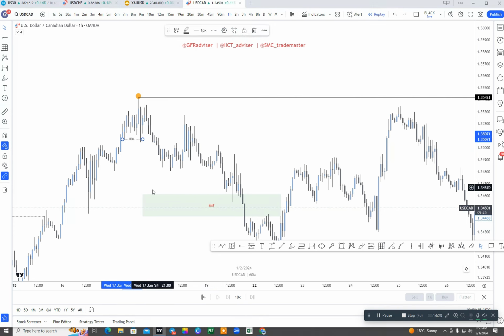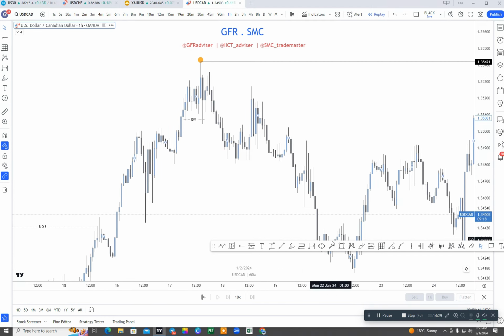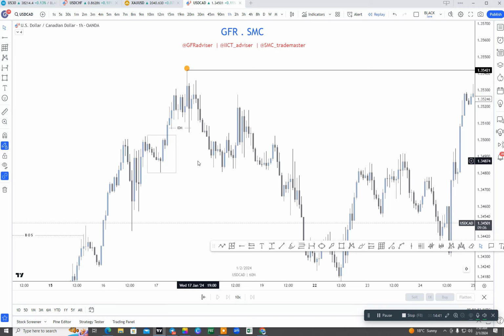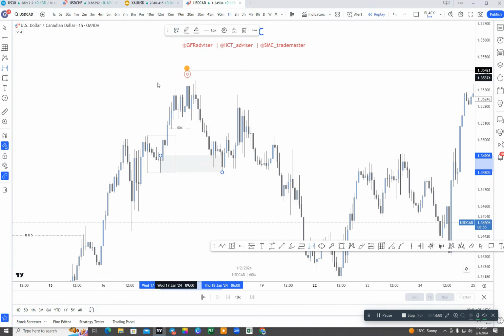First of all, let's see where our inducement was in the 1-hour time frame. So where were the possibilities of buys? First of all, we need to find our decisional POI. Where is our decisional POI? If you see here, after the inducement was taken out, here was our last unmitigated order flow. This was our last unmitigated order flow, and this was our decisional POI. This was our first POI where we were looking for a bullish structure.